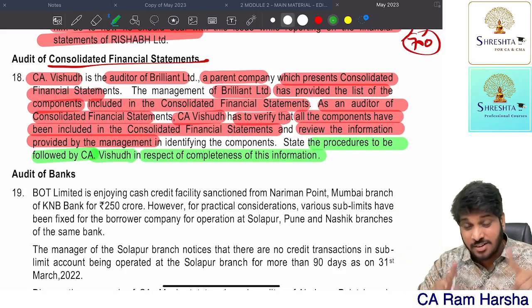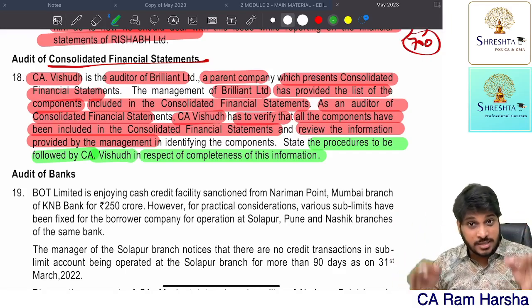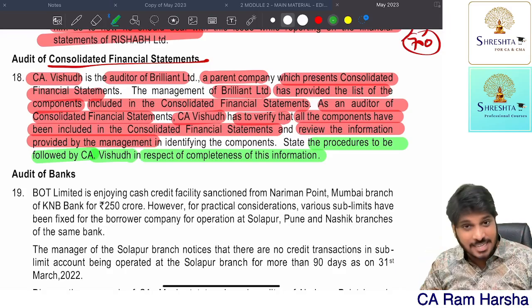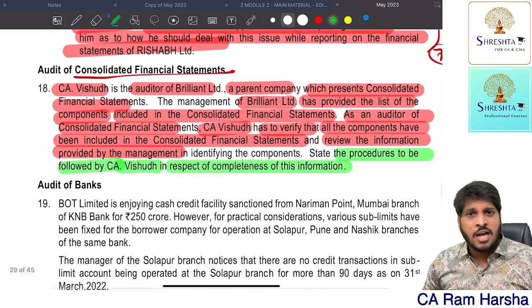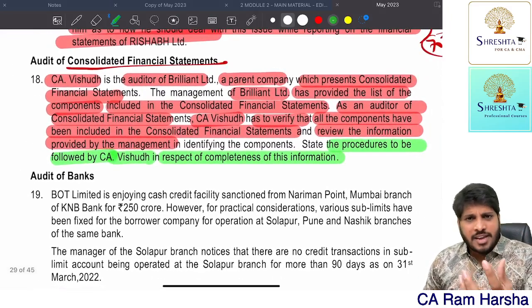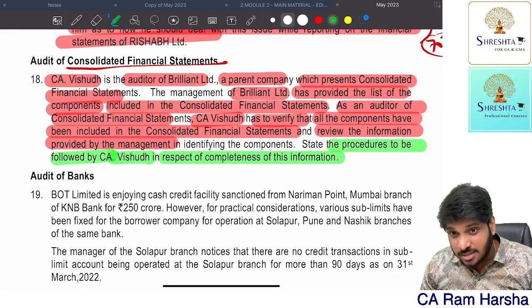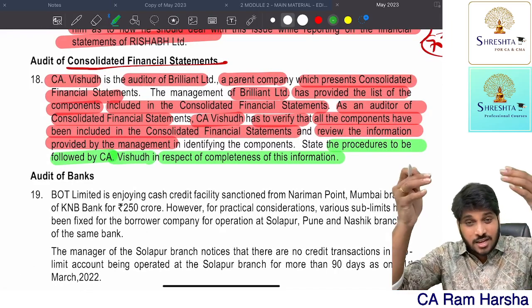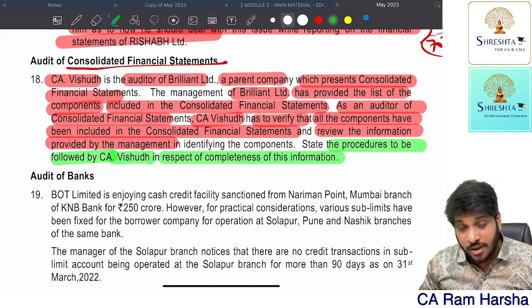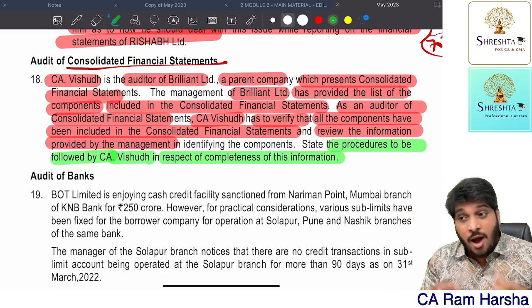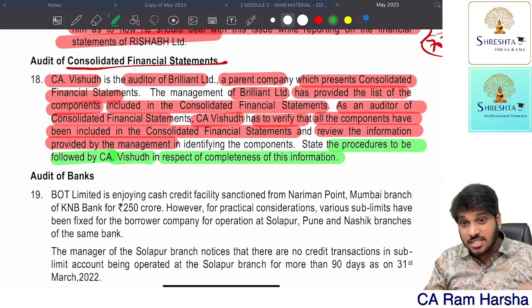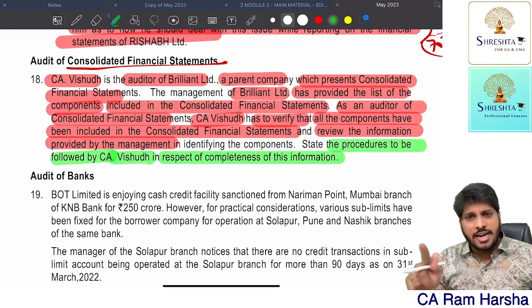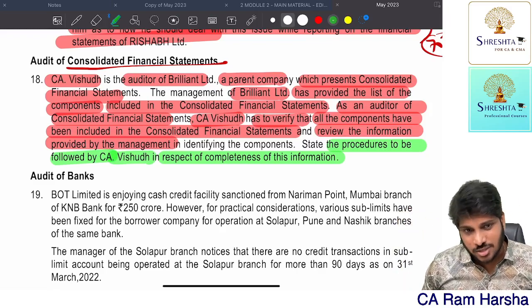Completeness of components. Even in the marathon, I've clearly mentioned this point. This is how a question can come and exactly tested in RTP. You need to verify the investments account, the capital account, the information given by the management, and legal documents. There are some procedures, some points which you need to verify in order to ascertain whether all the components were properly considered by the parent while preparing consolidated financials.